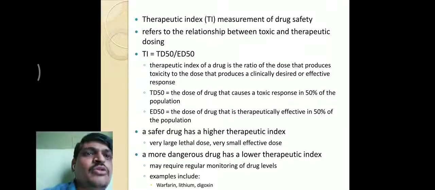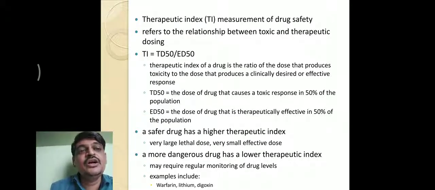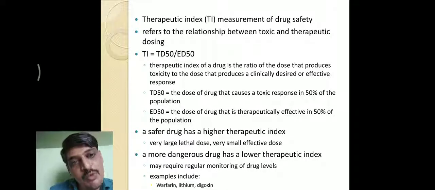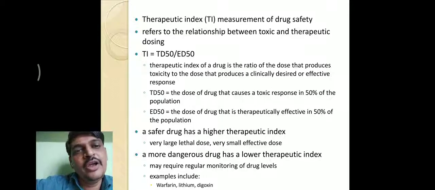So the therapeutic index of a drug is the ratio of the dose that produces toxicity to the dose that produces a clinically desired or effective response. TD50 is the dose of drug that causes a toxic response in 50% of a population, and ED50 is the dose that gives the therapeutic effect in 50% of the population. So it is a ratio between TD50 and ED50.